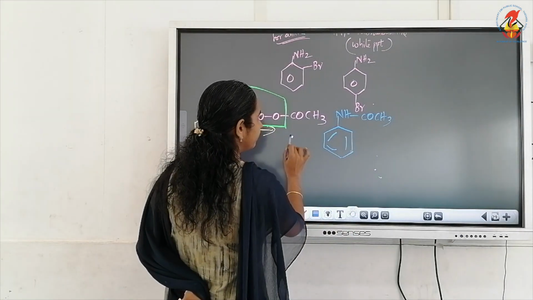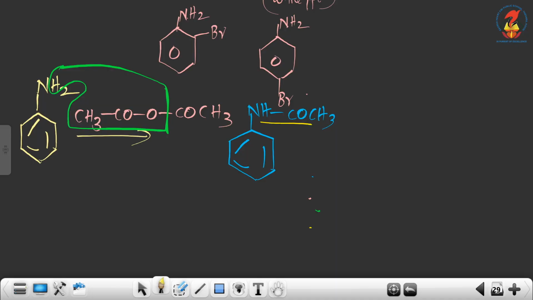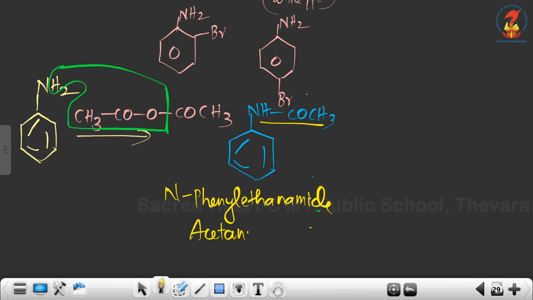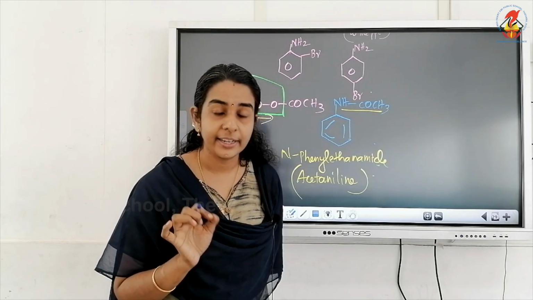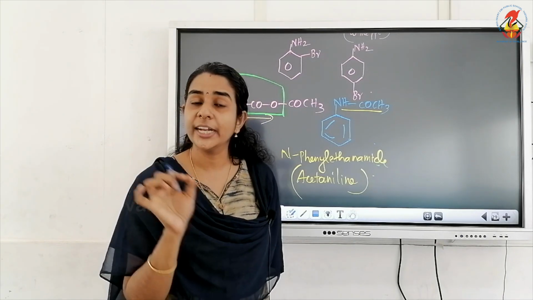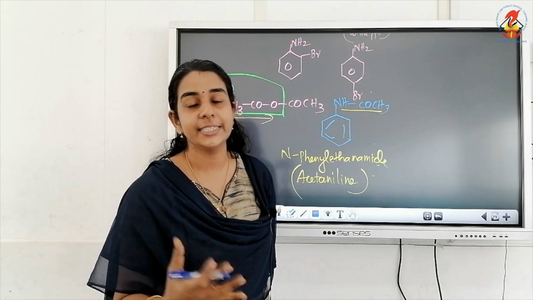The product is an ethanamide, N-phenylethanamide, or by its very common and important common name, acetanilide. So remember, aniline on acylation gives acetanilide. This is how we deactivate and protect aniline.